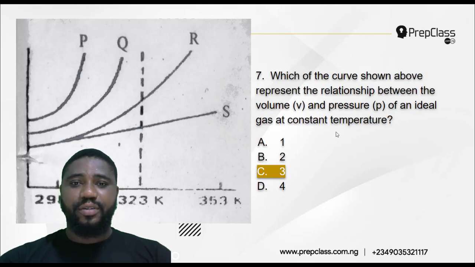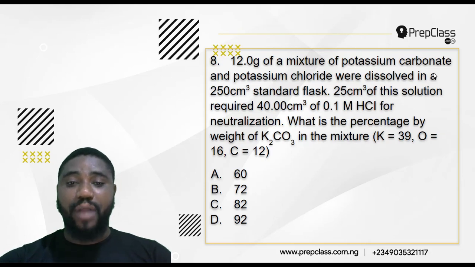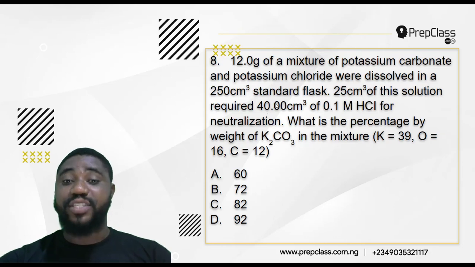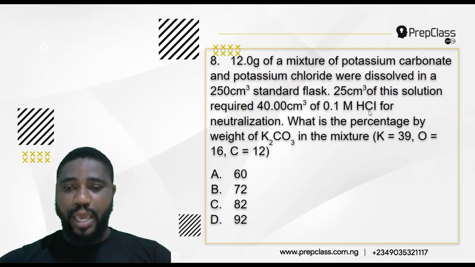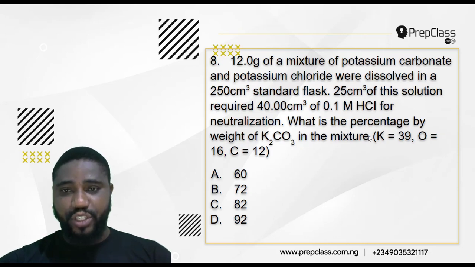C. Question number 8. 12.0 gram of a mixture of potassium carbonate and potassium chloride were dissolved in a 250 centimeter cube standard flask. 25 centimeter cube of this solution required 40 centimeter cube of 0.1 mole per dm cube HCl for neutralization. What is the percentage by weight of K2CO3 in the mixture?